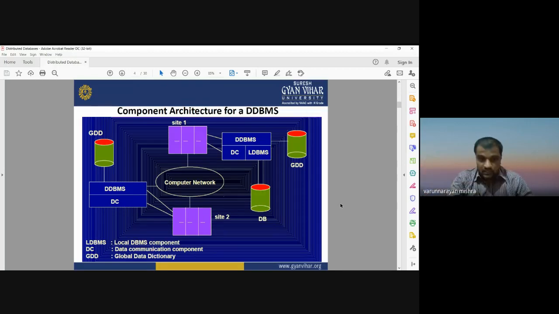Those computers have internet connections, and through them the entire set of computers is connected with each other. That is known as data communication. So LDBMS, DC, and GDD are the three important components, the important architecture for a database management system. We call it a distributed database management system, DDBMS. Okay, moving to the next slide.